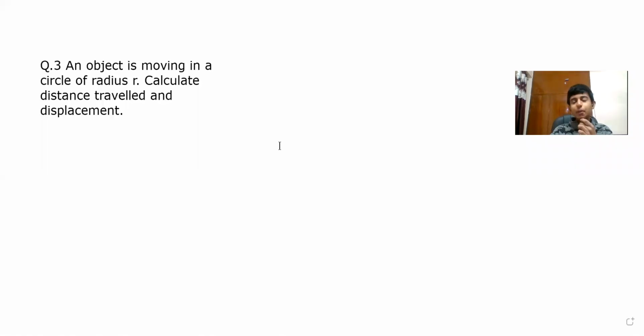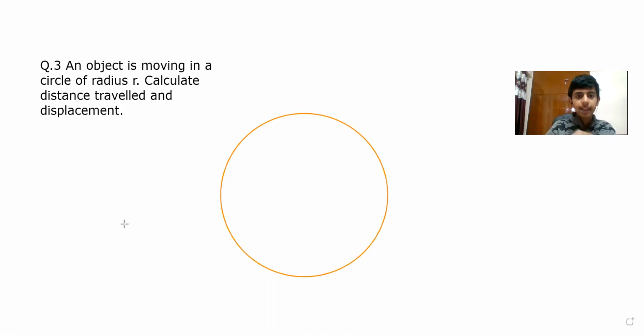Yes, this question is about distance and displacement. In every class we are solving the questions of distance and displacement. An object is moving in a circle of radius r. Wait 1 minute. Yes. So an object is moving in a circle. Suppose this is a circle of a radius r. Calculate distance traveled and displacement.